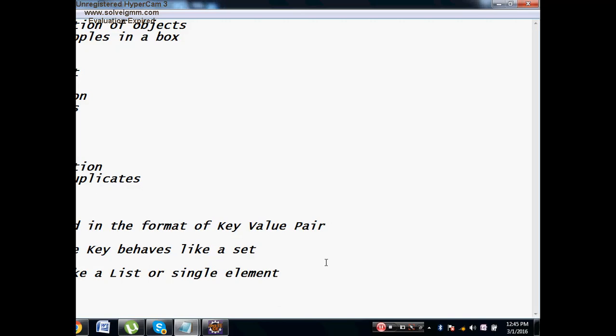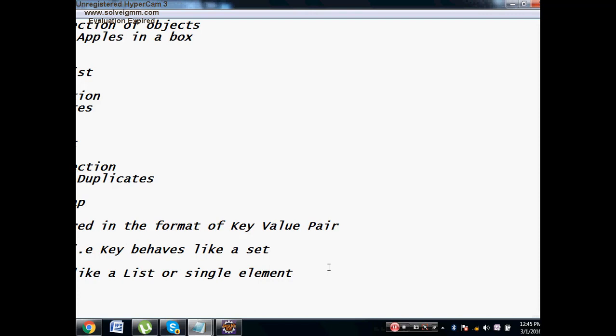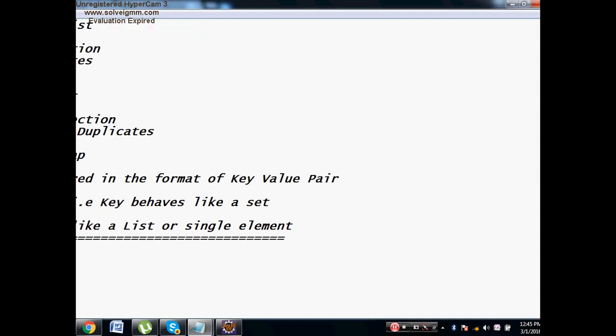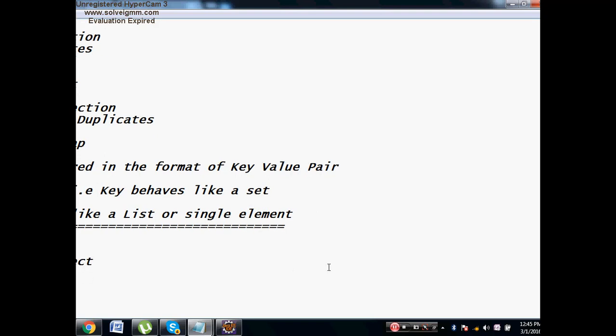Now let us go and learn a few things about list. How to create an object of a list? You will say List L is equal to new ArrayList. This is how you create a list object.